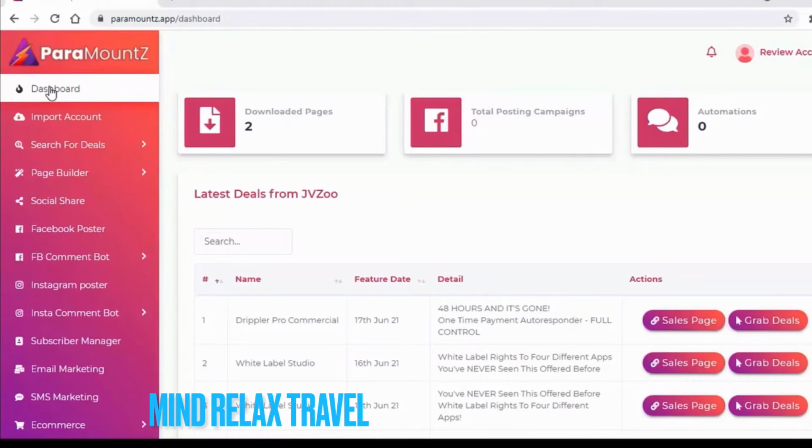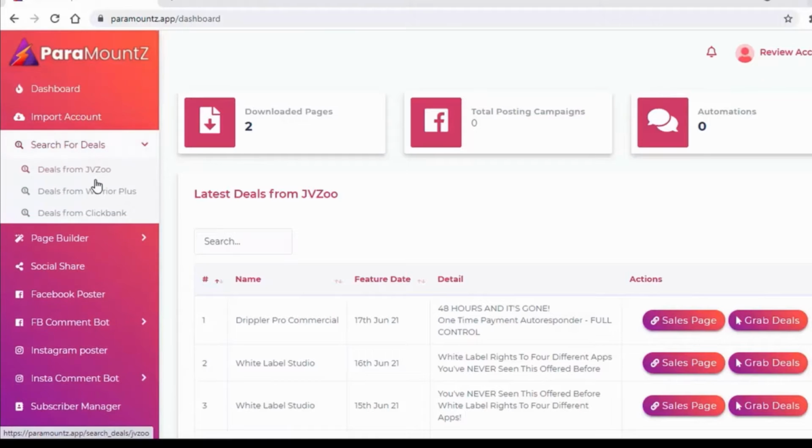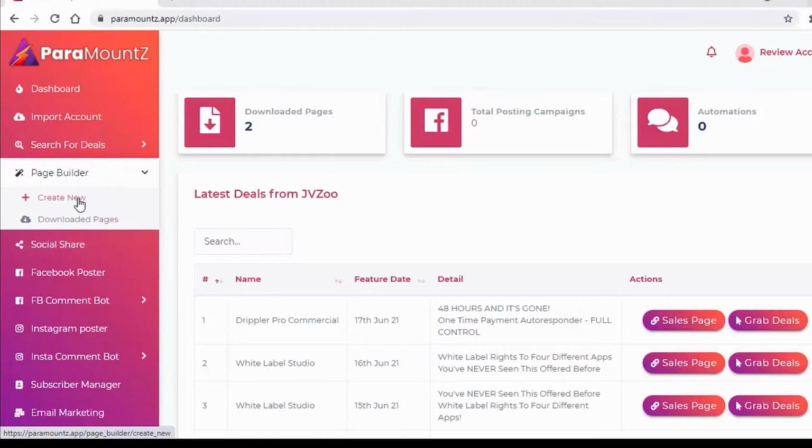Software Paramount. With the help of this software, you can find high converting offers from Zevizu, Plus, and ClickBank. So, choose your affiliate offers based on your niche, based on your interest, and then use this affiliate offer to create affiliate promotional page with the help of this page builder.